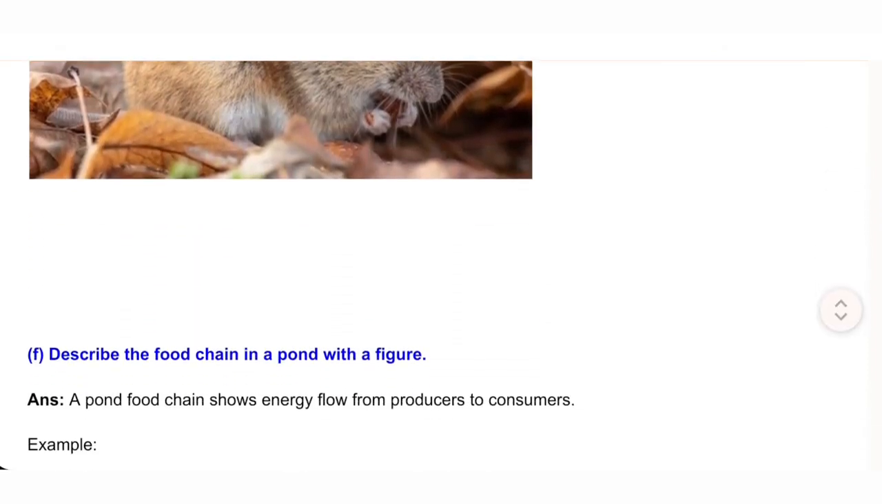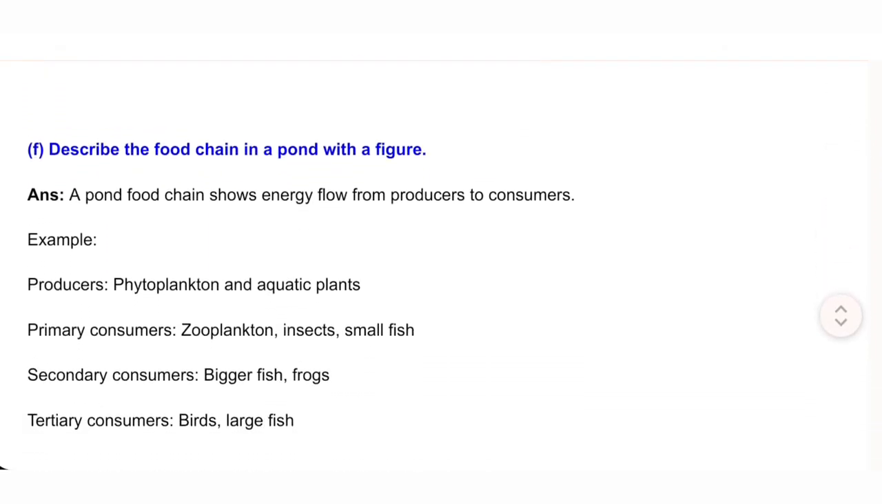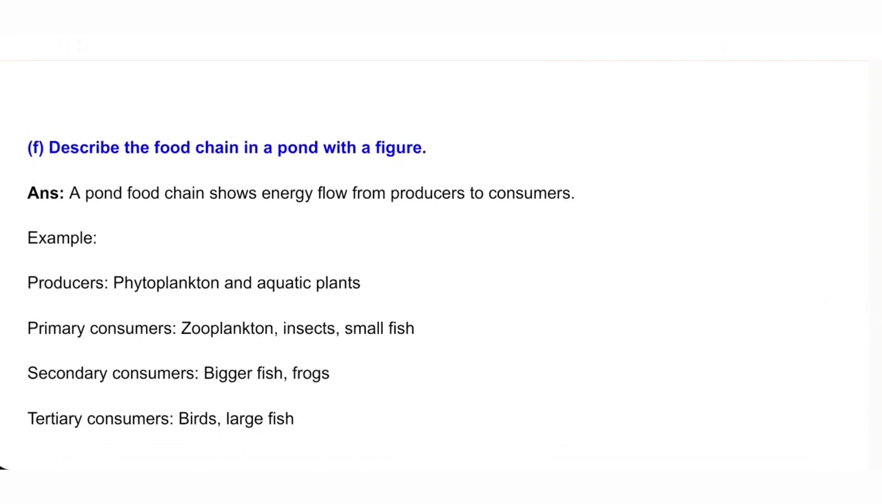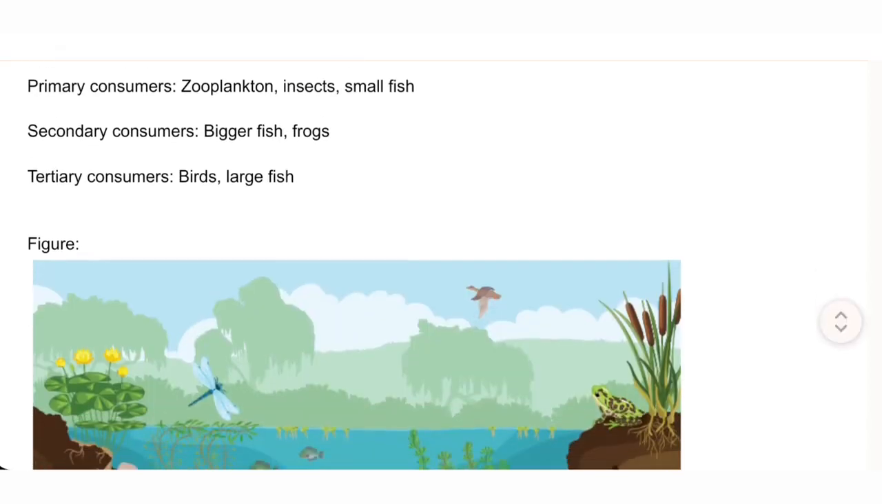F. Describe the food chain in a pond with a figure. Answer. A pond food chain shows energy flow from producers to consumers. Example. Producers: phytoplankton and aquatic plants. Primary consumers: zooplankton, insects, small fish. Secondary consumers: bigger fish, frogs. Tertiary consumers: birds, large fish. Figure.